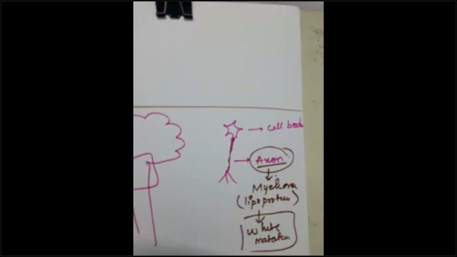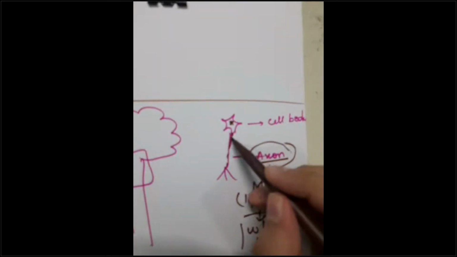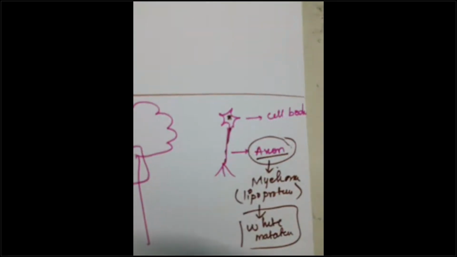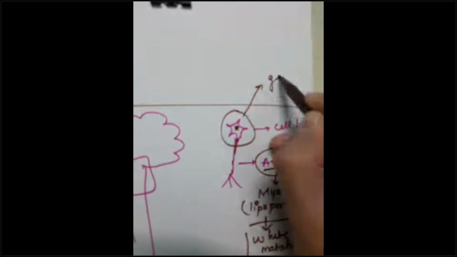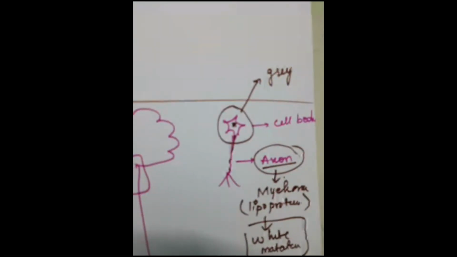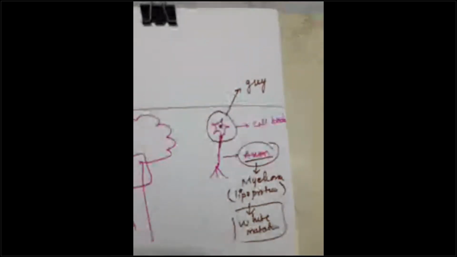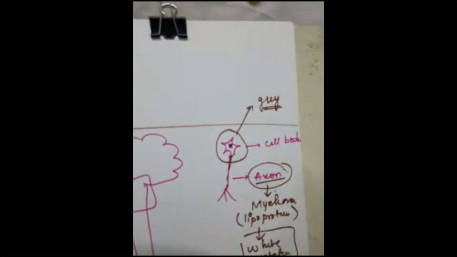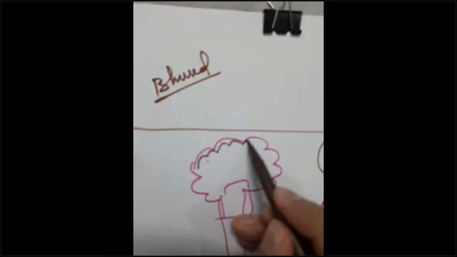This is the cell body, the impulse generator. Axon is the impulse carrier. So gray matter is the impulse generator, and white matter is the impulse carrier. Where is gray matter found in the central nervous system, guys? Gray matter is found in your cerebral cortex.